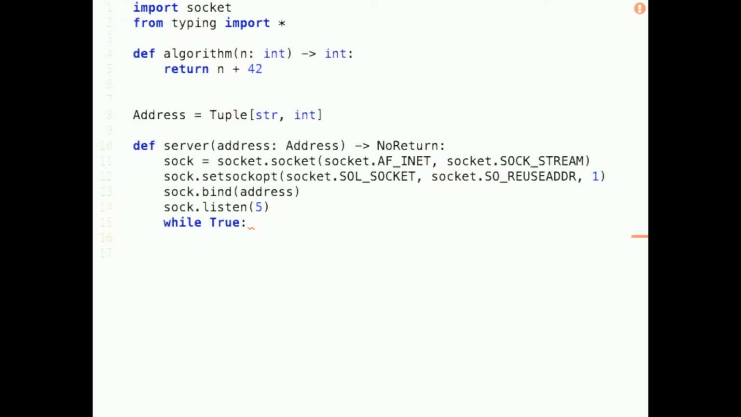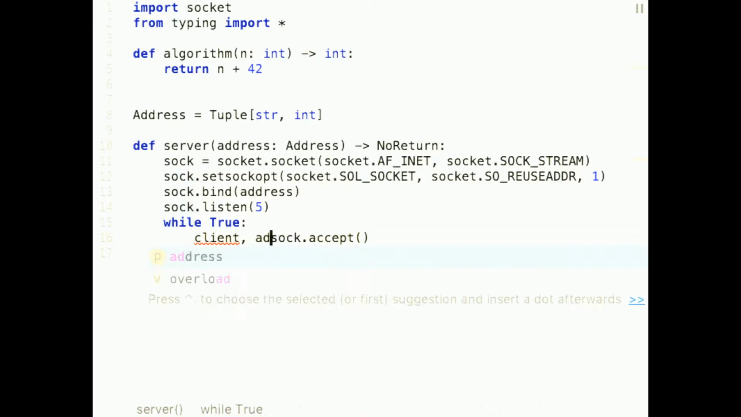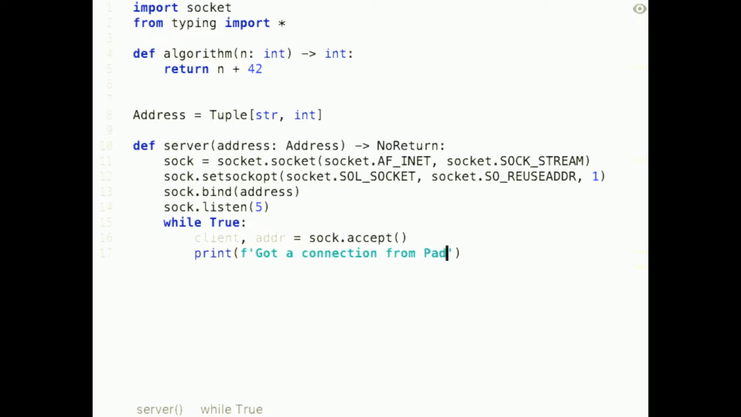So we have a socket that is now in server mode. It's listening for incoming connections, and we have to accept incoming connections. In Python, the way you accept incoming connections is you call accept on the socket object. This returns a tuple of a client socket and an address, which will be, again, a tuple of interface and port. So we will do some fancy logging. So we got a connection from this address.